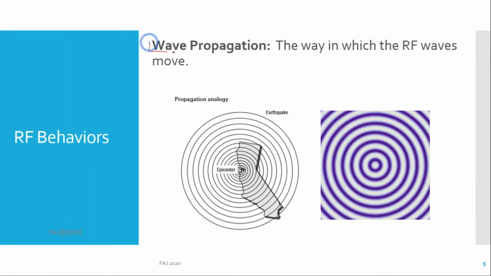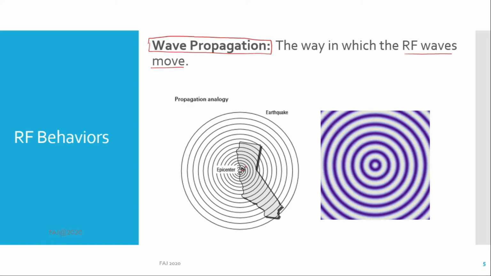Radio frequency behaviors. Wave propagation: the way in which the radio frequency waves move. Analogy: when there is an earthquake, propagation will occur around the earthquake area. Another example is when throwing a stone into a river. When the stone enters the water, you will see propagation take place like this animated example.